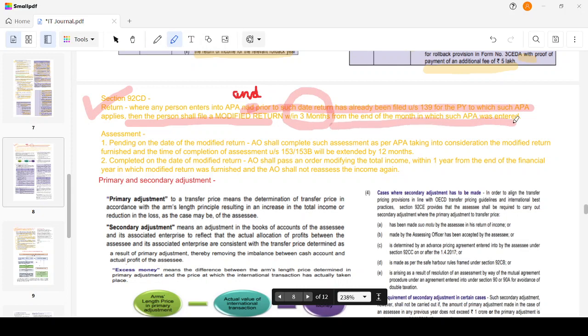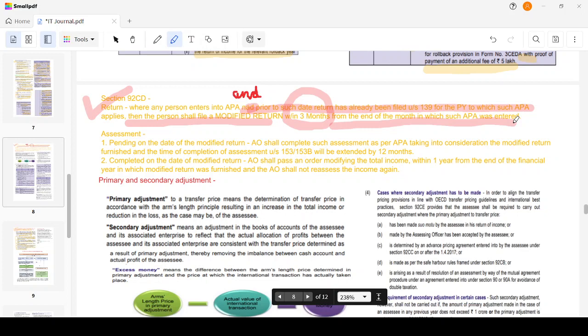I have entered into an APA for some period of time, and before the APA order was passed, I had already filed the return under section 139 because the due date had already passed. That's why I filed the return. So now what happened is the advance pricing agreement has given me some other method. So now I have to modify the return within 3 months from the end of the month in which the APA was entered. For example, the APA was entered on 30th November.